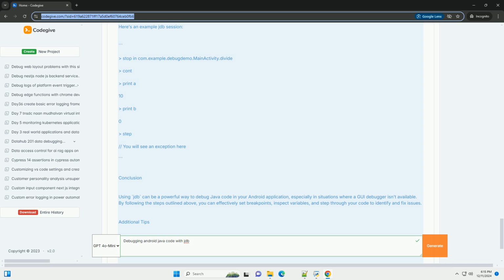Additional tips. Utilize logging in your application to gain insights into runtime behavior. Consider using Android Studio's built-in debugger for a more user-friendly experience. Always test your application thoroughly to catch potential issues before release. With practice, you will become more proficient at using JDB and other debugging tools to troubleshoot and refine your Android applications.